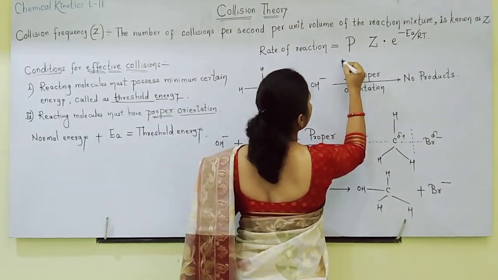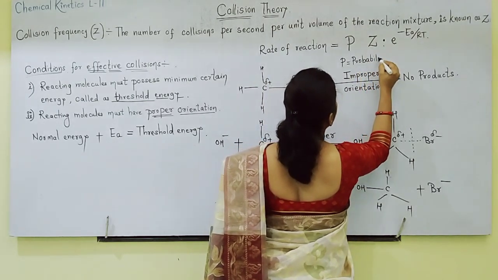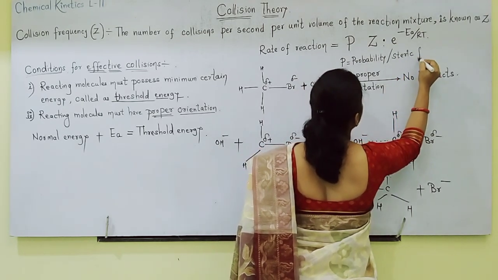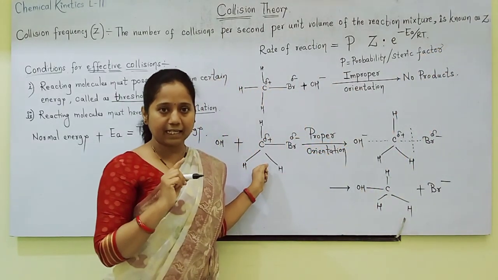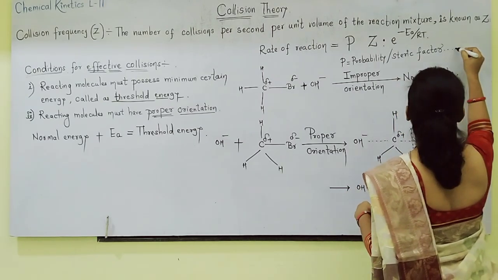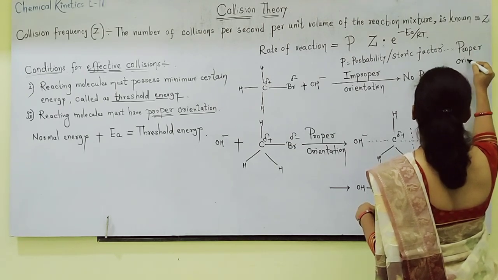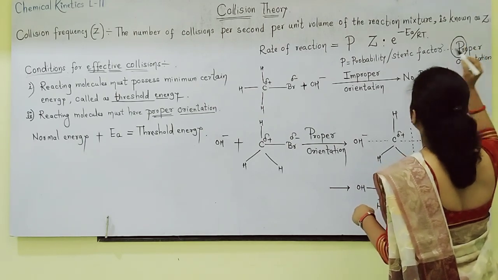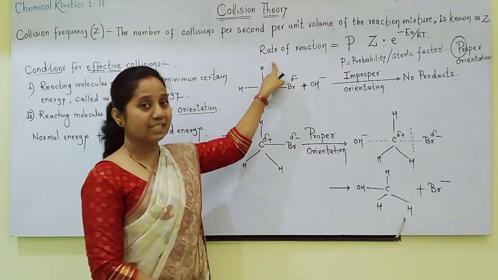Here P means probability factor or steric factor, and it is related to proper orientation. Okay, so the equation is completed now.